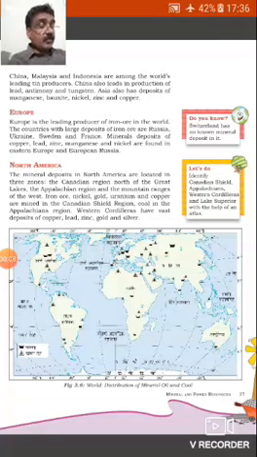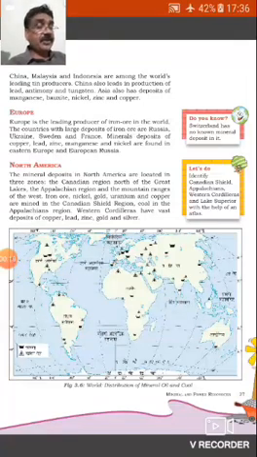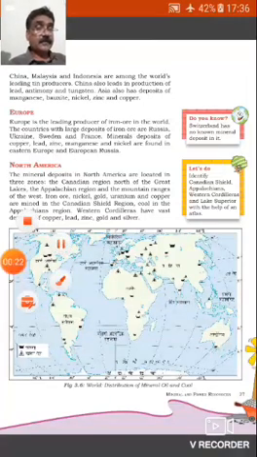In your map book, please show the world distribution of mineral oil and coal with different signs and symbols. Please read it very carefully and show it.